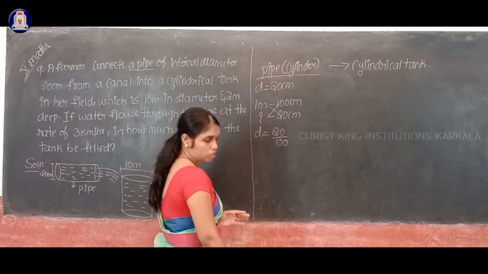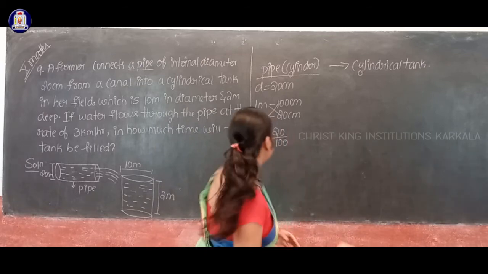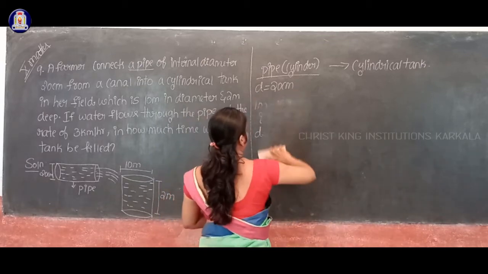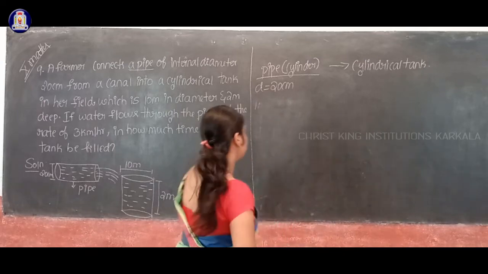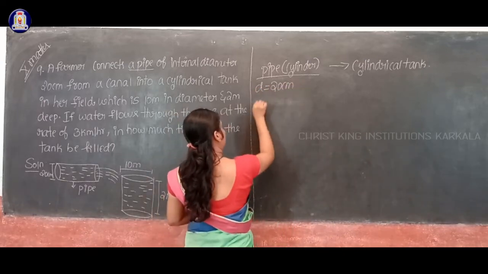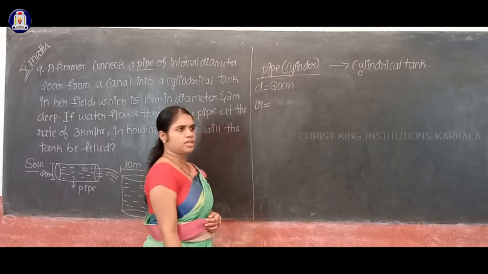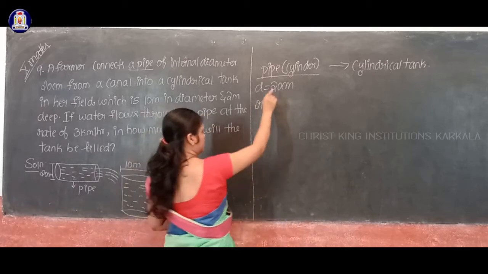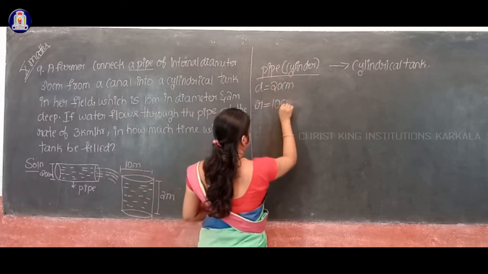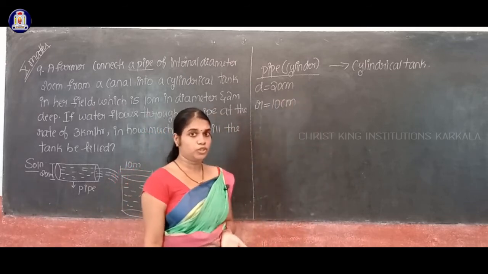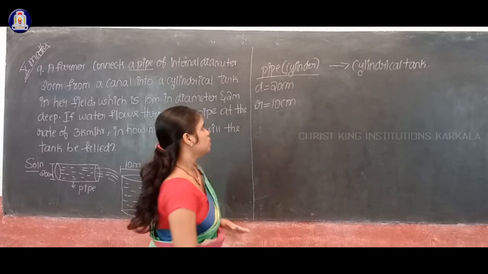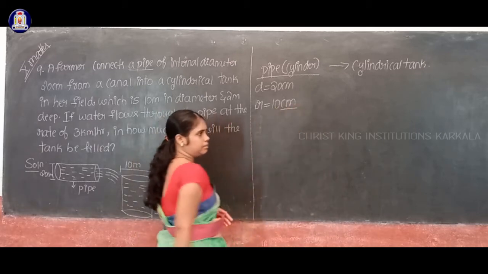But before converting it into a meter, first I'll calculate the value of radius. Later I will convert it into a meter. If diameter is equal to 20 centimeter, then what about the radius? Radius is half of the diameter, 20 by 2, that is 10 centimeter.